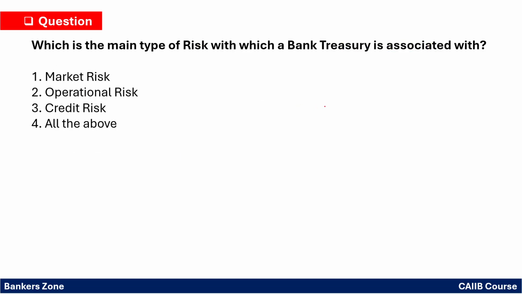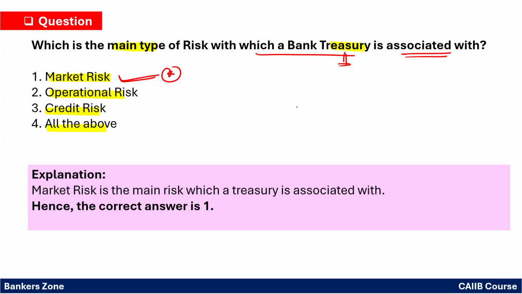Which is the main type of risk which bank treasury is associated with? So in treasury, which risk is mainly associated? So it is a market risk, operational risk, credit risk, all of the above. So in treasury, they are asking main risk, right? Mainly treasury is associated with the market risk. Mainly market, all are there. However, the main risk which contributes the major part of the risk is the market risk. So first is the correct option.